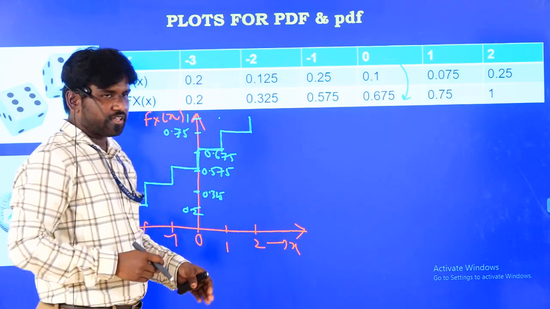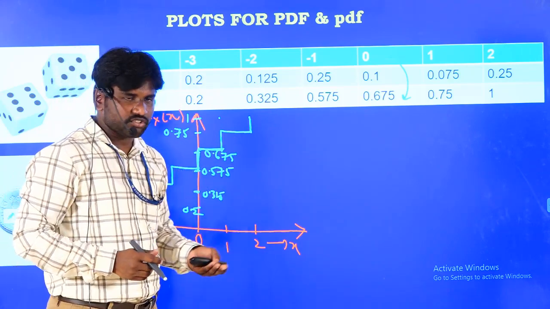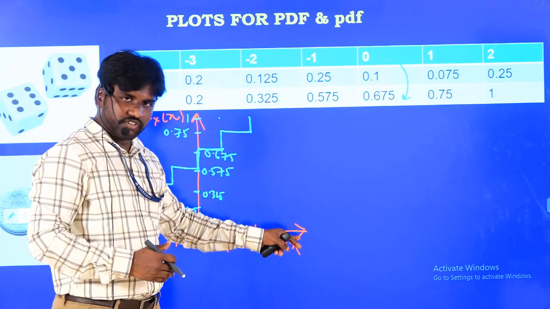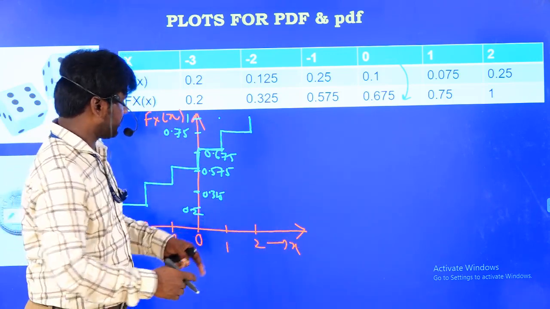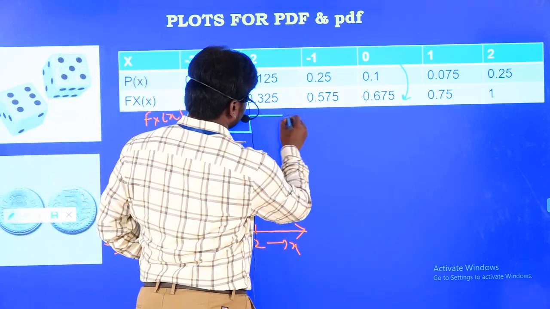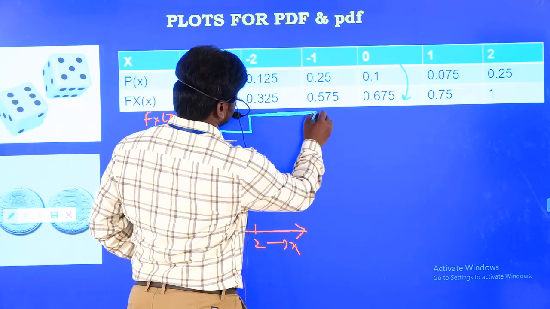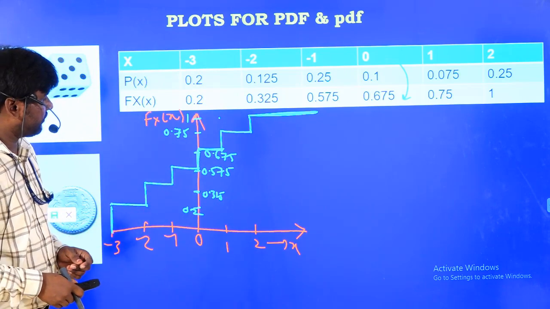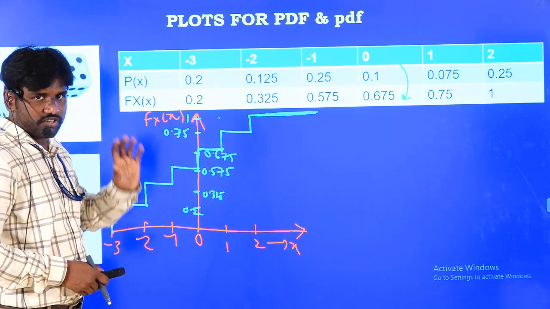After 2 what will happen? That is what exactly was done in the previous case also. The same value will be continued. After 3, all probabilities are existing, so after 2 the graph continues, and the value is 1 only. So this is the plot for our probability distribution function.